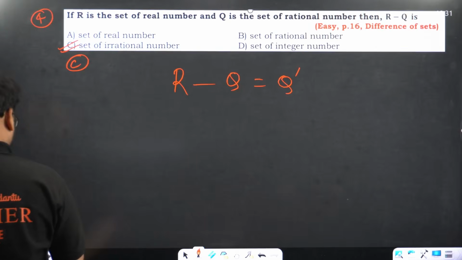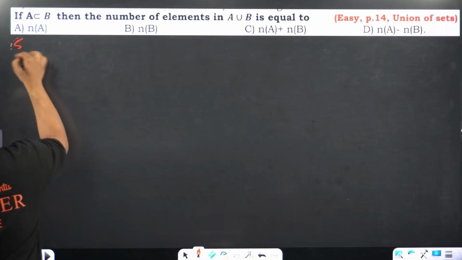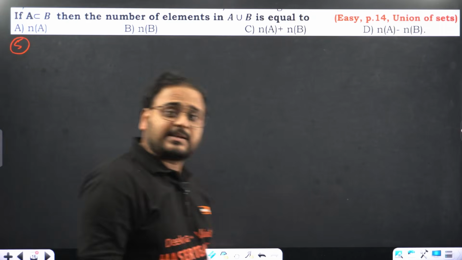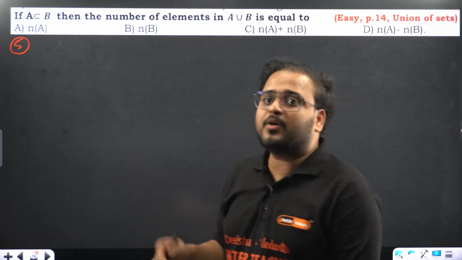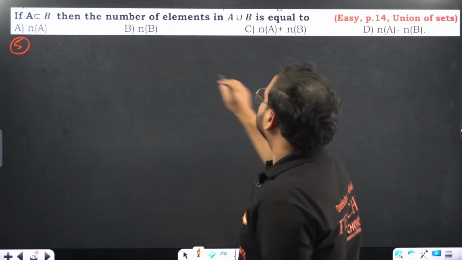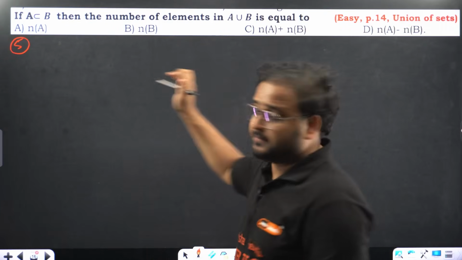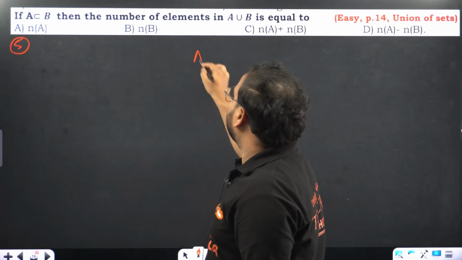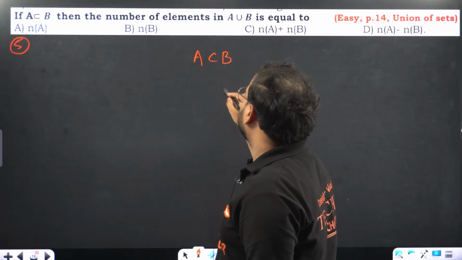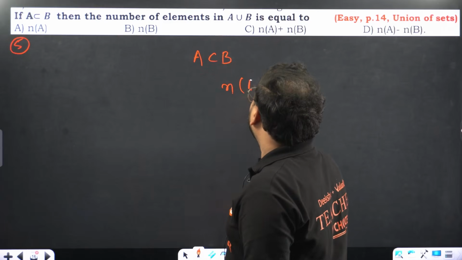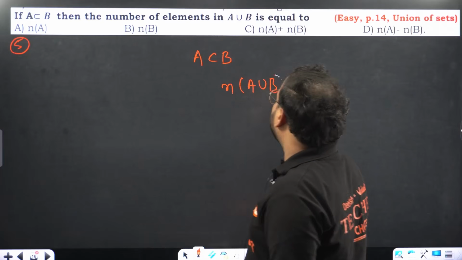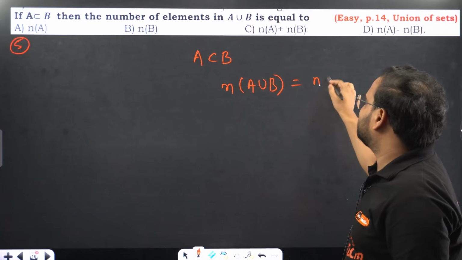Number 5. If A is a proper subset of B, the number of elements in the union of A and B will be what? I just taught you right now.